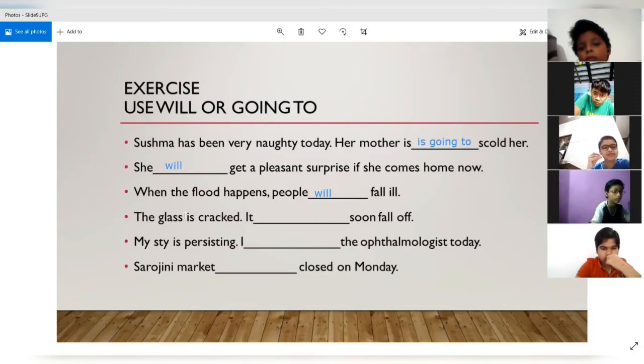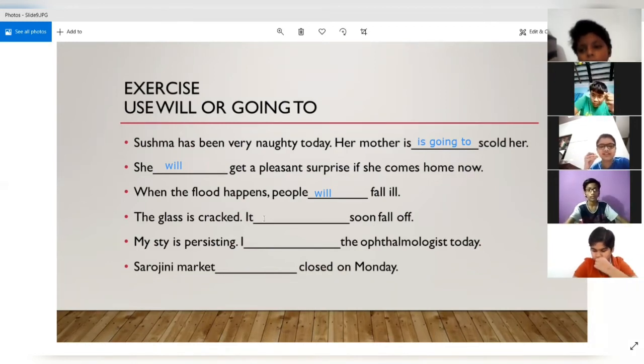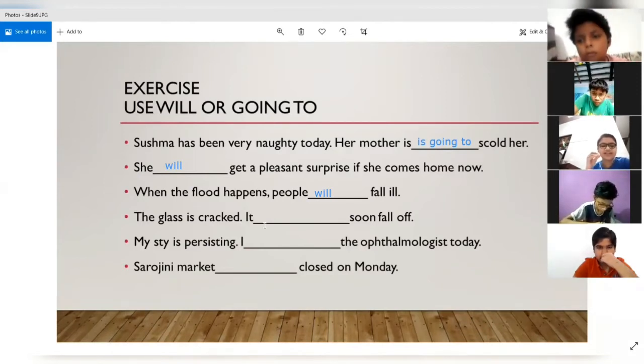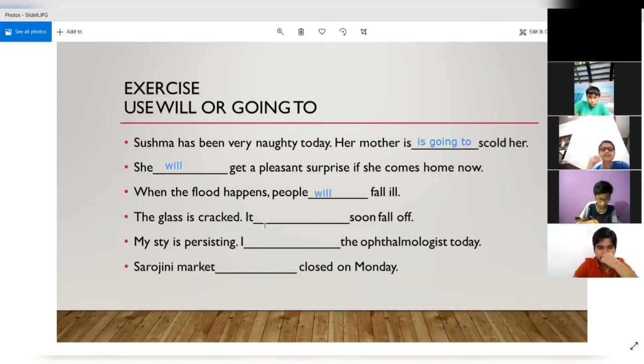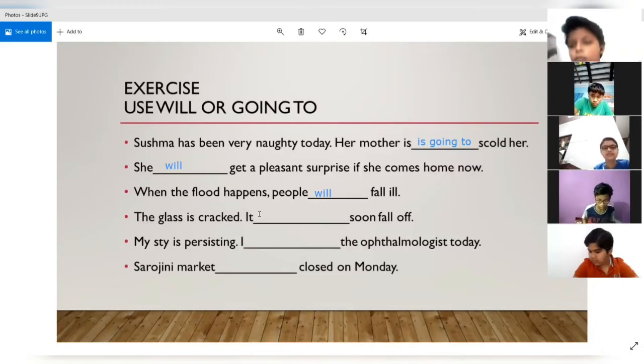Okay, so is this event beyond our control? No, sir. Then why will we use will then? When the glass is cracked, there are chances that someday it will fall off, right? It cannot remain there till eternity if it is cracked, right? So there are high chances that it is going to fall off soon.